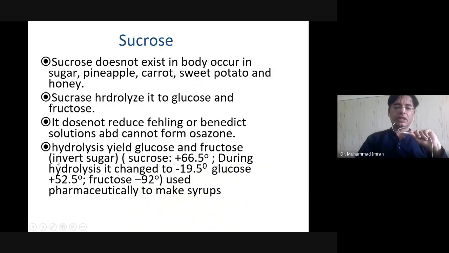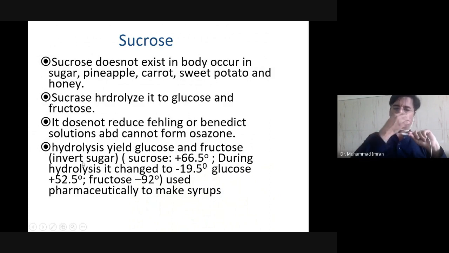So it is also known as invert sugar, table sugar, or cane sugar. Invert sugar, why is it known as invert sugar? Because in its disaccharide form it is a dextrorotatory product, and in its monosaccharide form it is a levorotatory product.